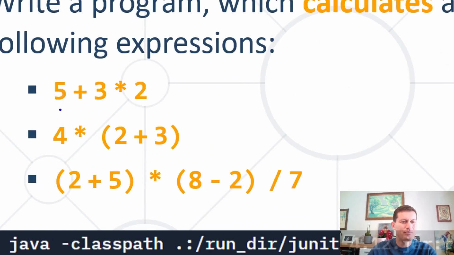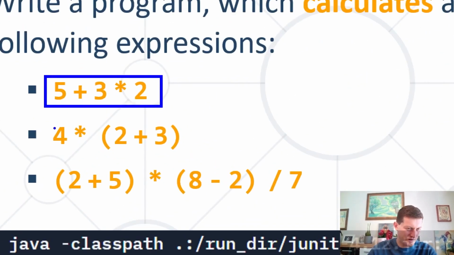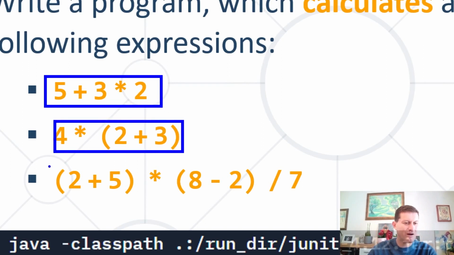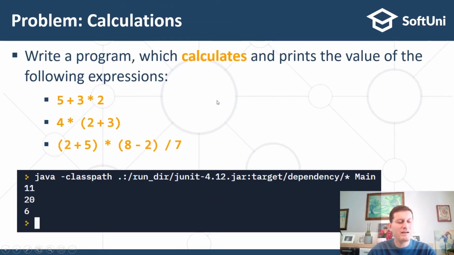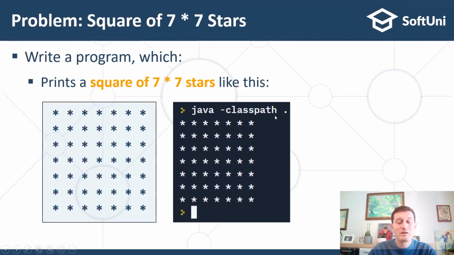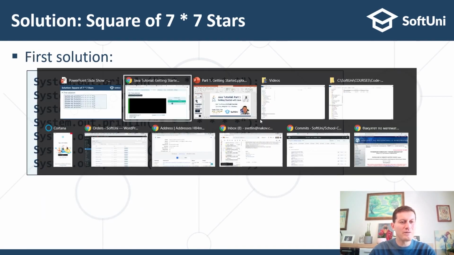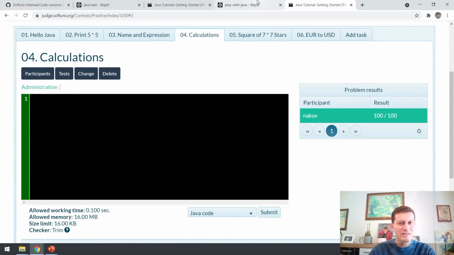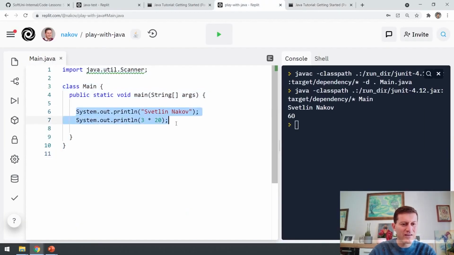You need to print 3 commands: to print this one, to calculate and print this one, and to calculate and print the value of this expression. And the output will be something like this. And the last problem for today, for this lesson, is to print a square of 7 by 7 stars. So how you can print it is just like this.